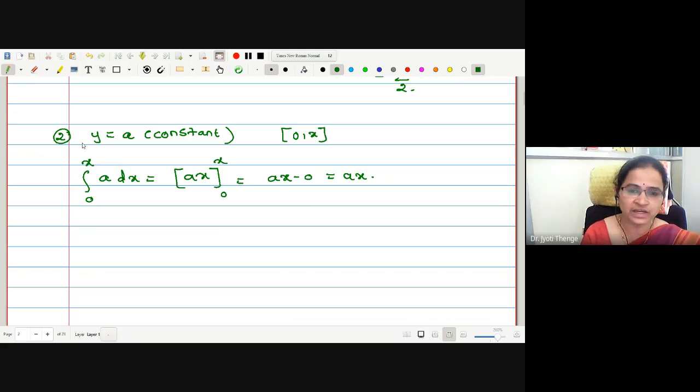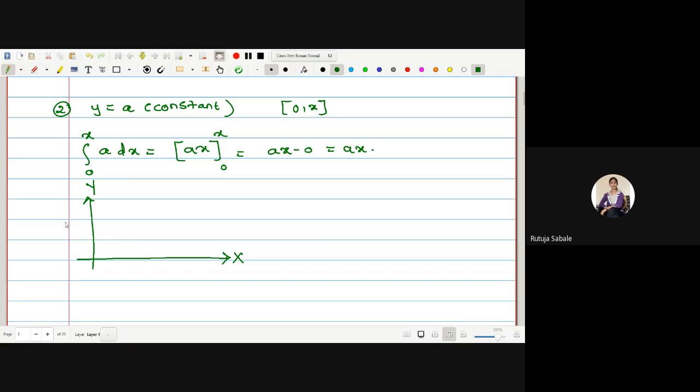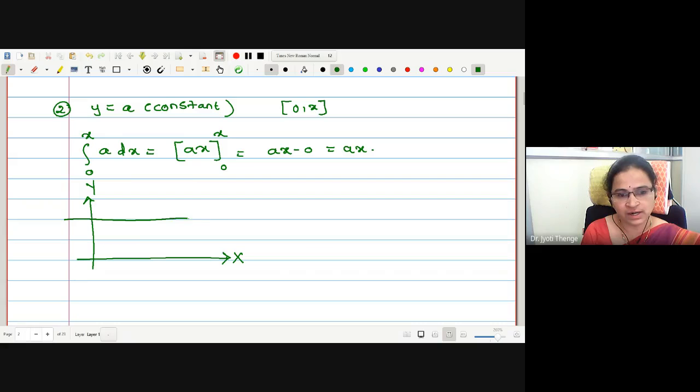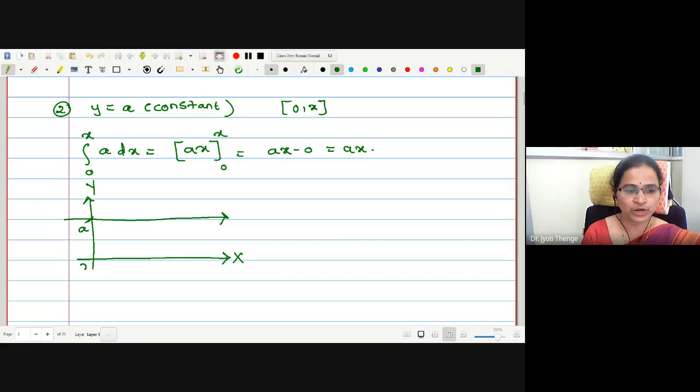If you are getting confused with x, you can change it to some other constant b also. Now, let us check graphically. How can we represent a function y equal to constant on a graph? What is it going to represent? A horizontal line parallel to the x axis. And where is it going to cut the y axis? At point A. Good.